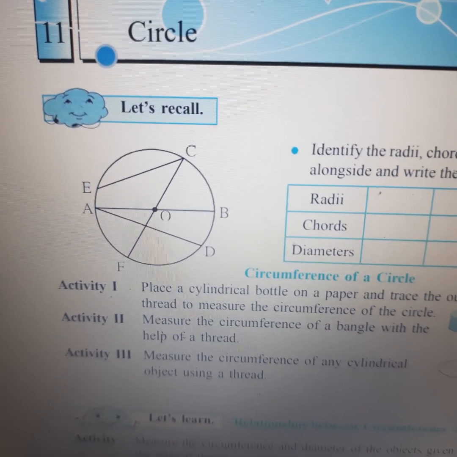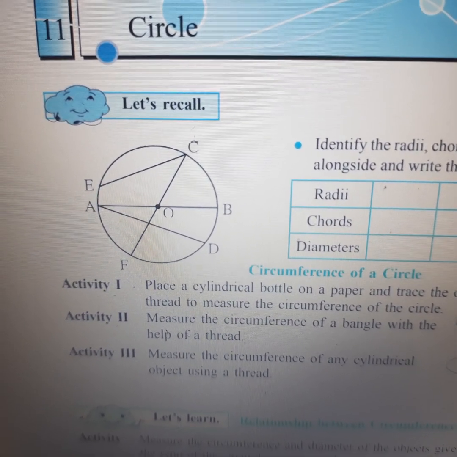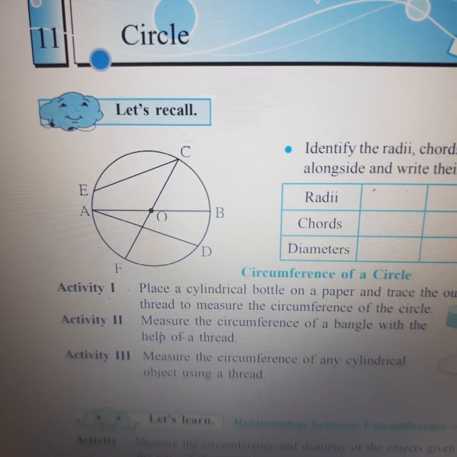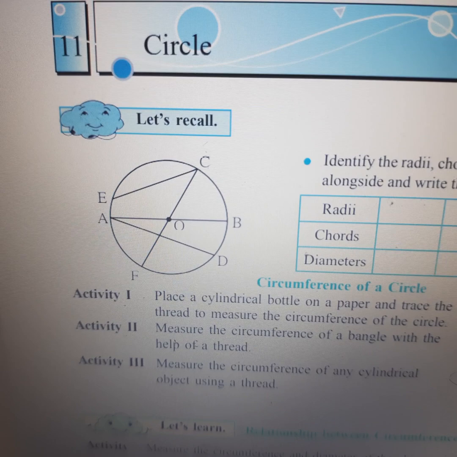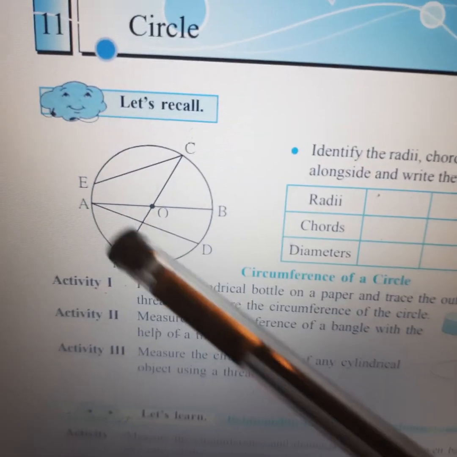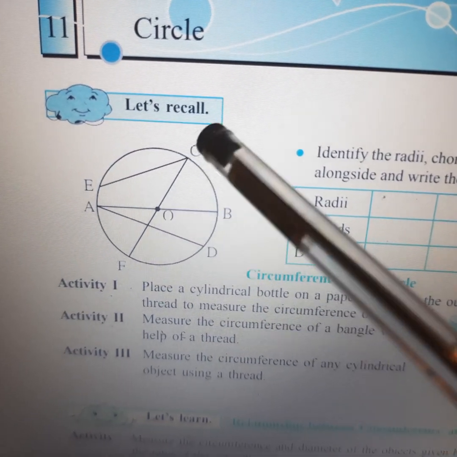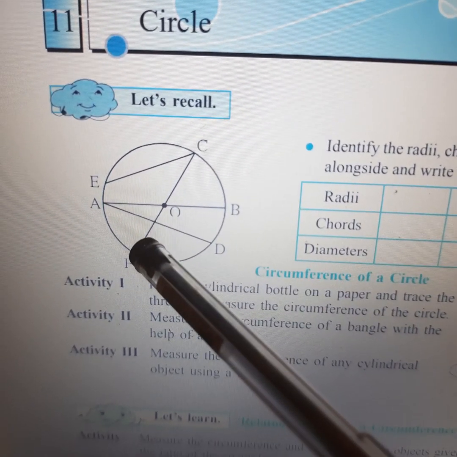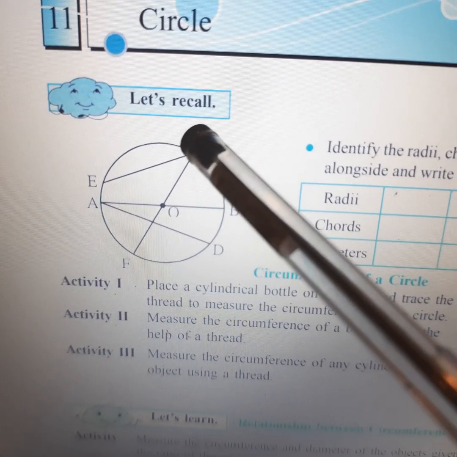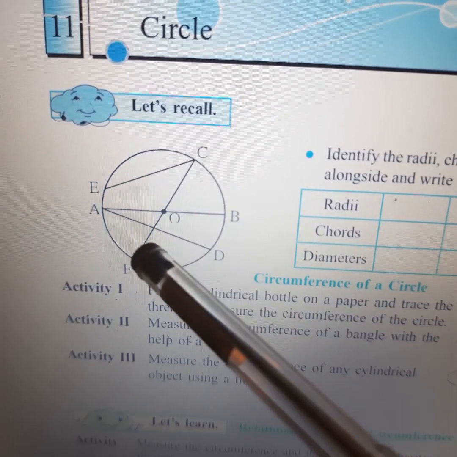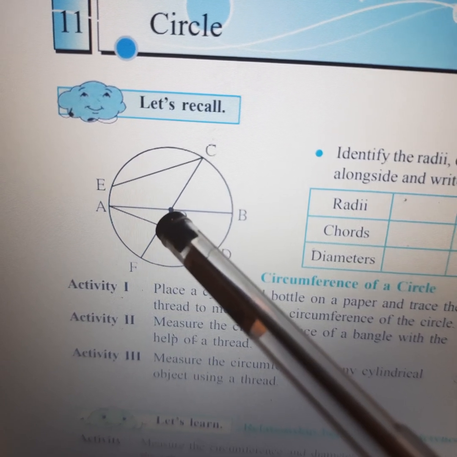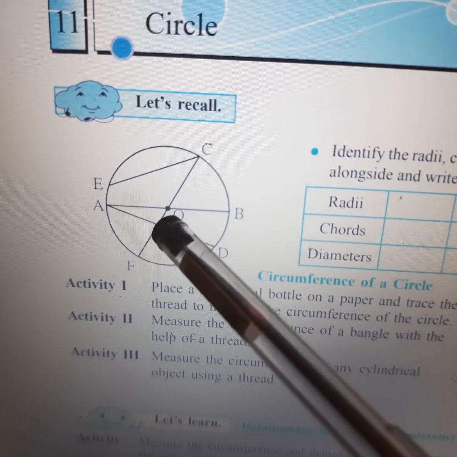There can be infinite radii, infinite diameters, and infinite chords. The diameter is the longest line that passes through the center from one end to the other end. So all those lines which touch the circle from one end to the other end and pass through the center of the circle are diameters.